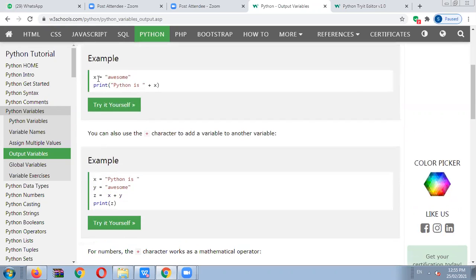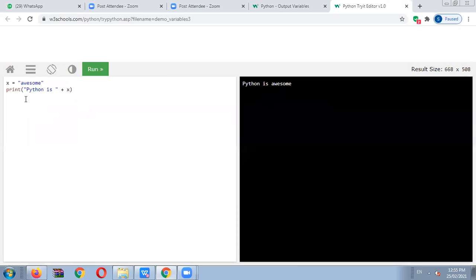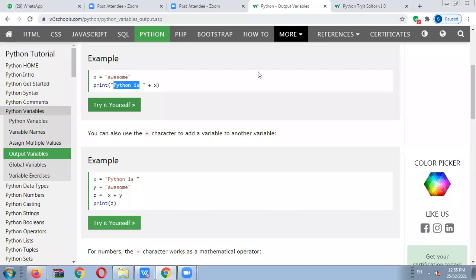Using the plus sign, we will combine the text also. Okay, see here, for example, x equals awesome. It means awesome is the value for the x variable, and we will print "Python is" and use plus x. Okay, plus x. So what will be the output displayed here? We will check it here. Okay, x equals awesome. Print "Python is", this one is the message for the print statement, and we will write plus x. Plus x means the combination will be done. The value of x will be automatically assigned here, and we will display "Python is awesome". Okay, so this is an output statement for you.